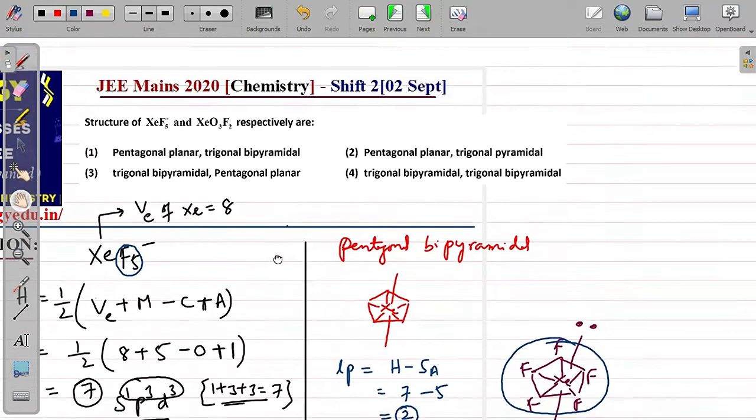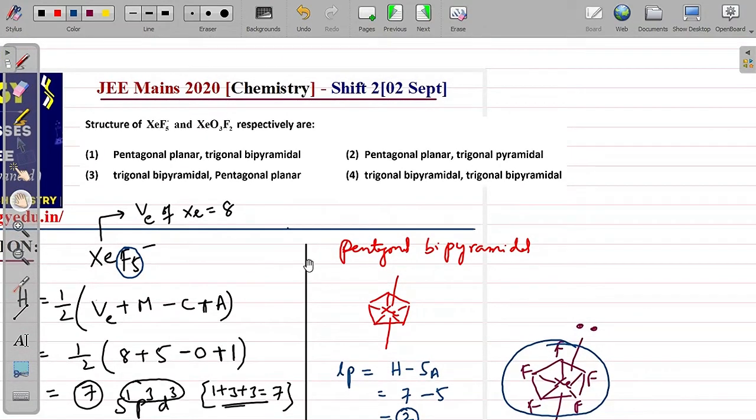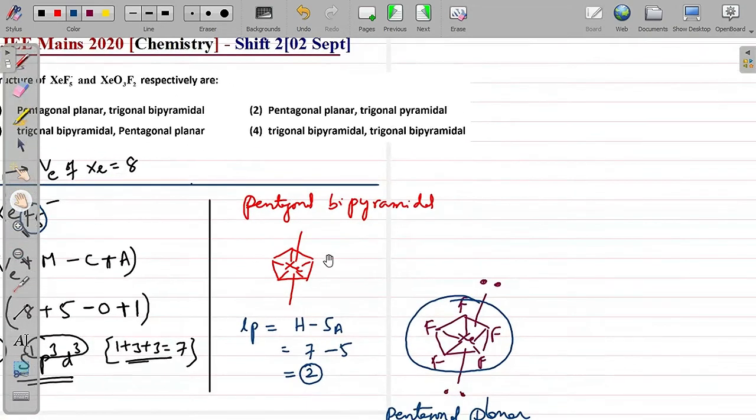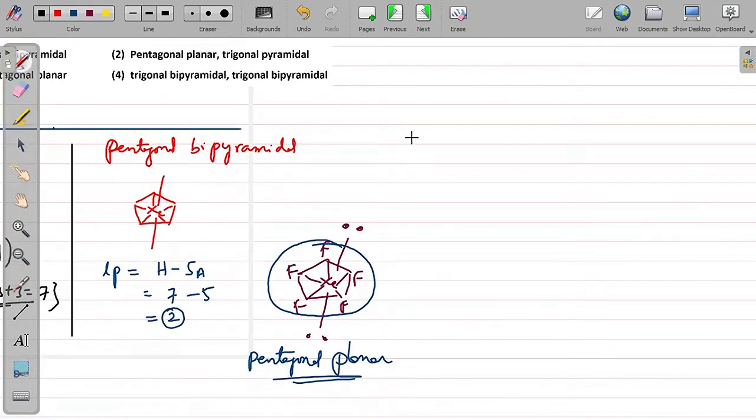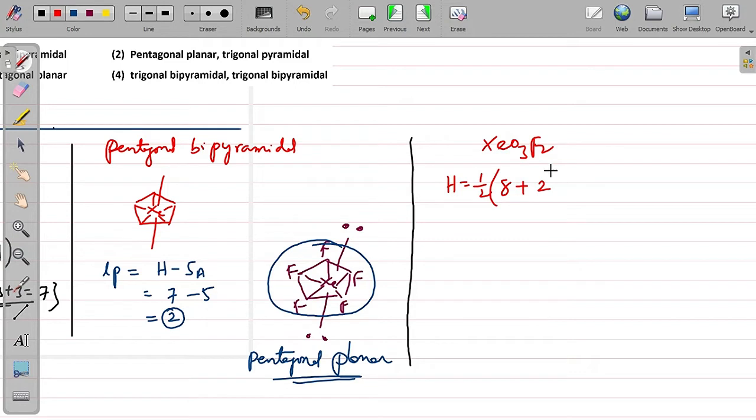Next molecule, one more molecule given here is XeO3F2. Let's see what the structure is in a similar way. For XeO3F2, the H value is half of 8 plus 2. Why have I taken 2? Although there are 5 surrounding atoms, 3 oxygens and 2 fluorines, you have to take only monovalent atoms. Oxygen is a divalent atom. Only halogens are monovalent, so that's why I have taken only halogens here. So 8 plus 2, and it does not have any charge, so the other values are 0.